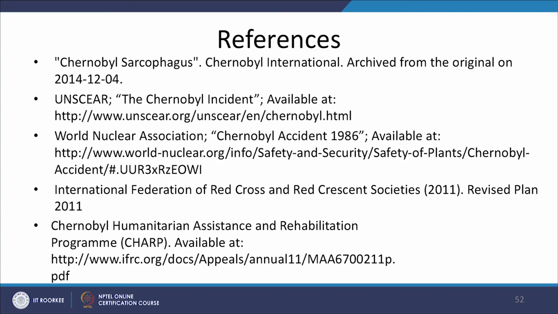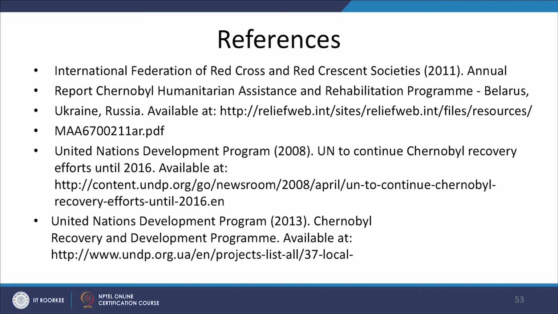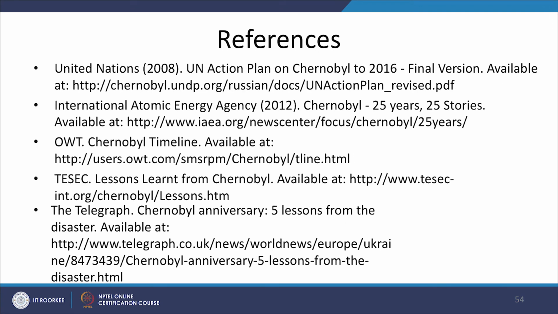They use remote monitoring, on-site inspection and seals to ensure non-diversion of any kind of nuclear material. So, in this module, we have discussed nuclear disaster with a case study of Chernobyl, and if you wish to do further reading, we have listed different references for your convenience. Thank you very much.